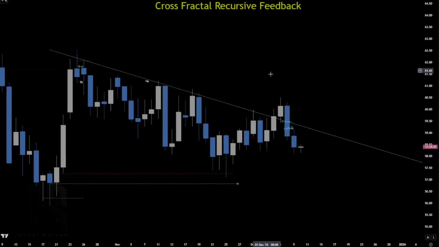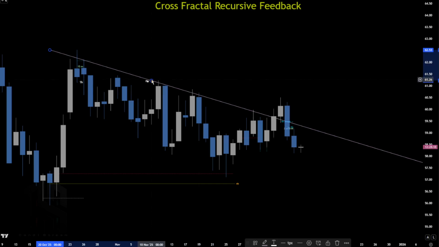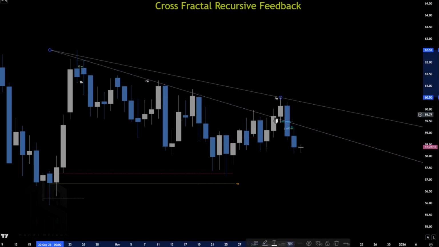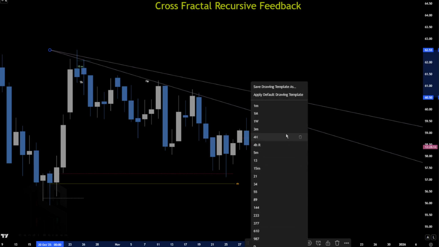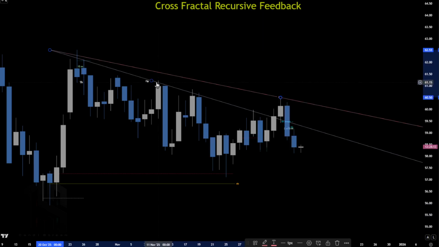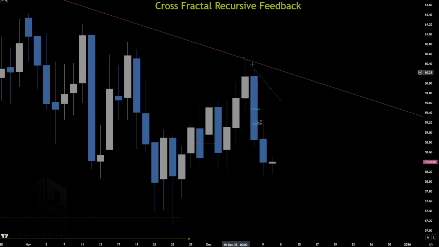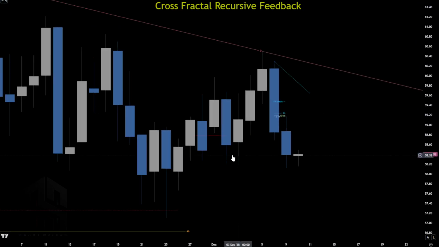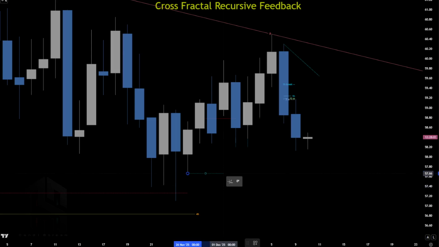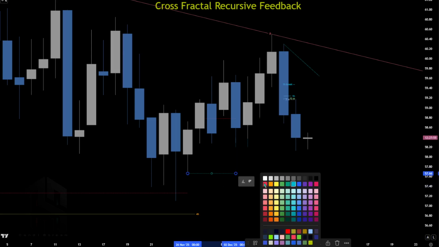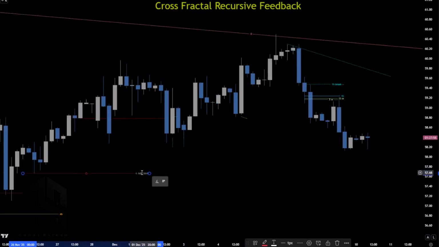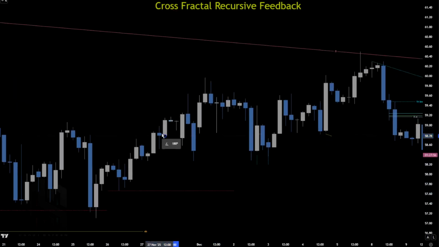If we go on daily, we see that there was actually a daily candle that closed above it. So instead of weekly trend, we now have a daily trend. So now we move forward in time, and now we need to break a 4 hour structure. We need to define the 4 hour structure because we have a daily here, and forward in time we have a new daily developed right here.